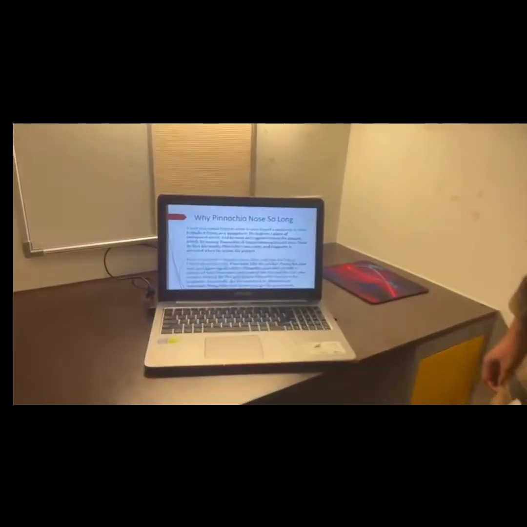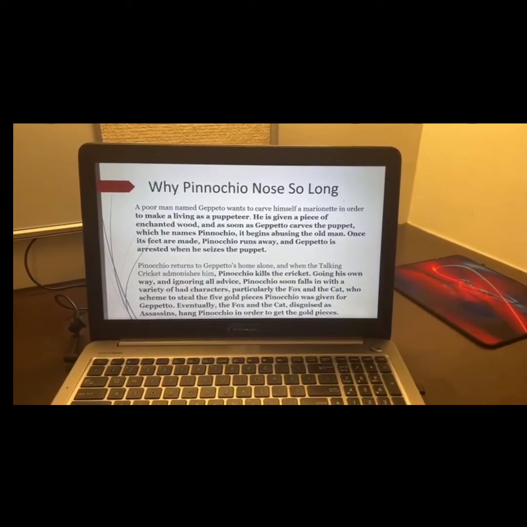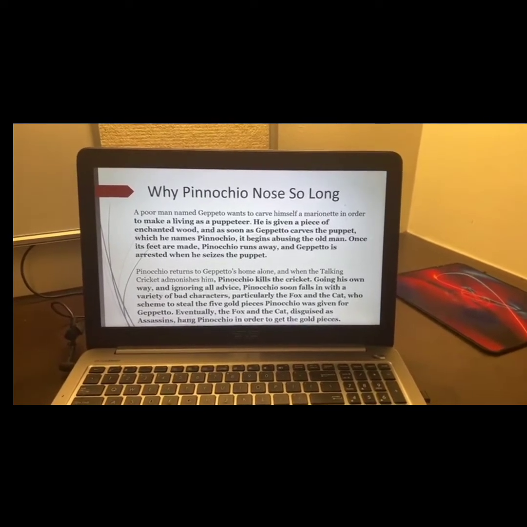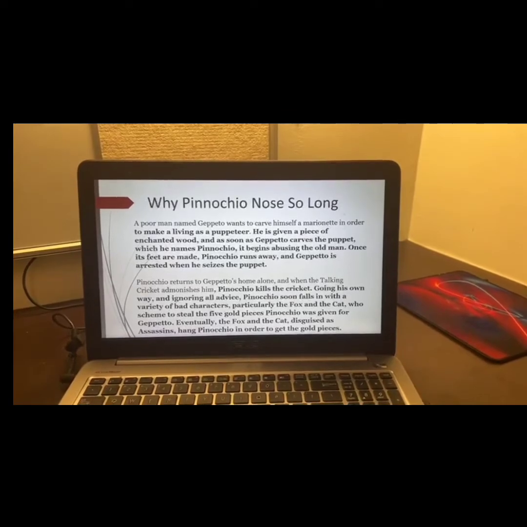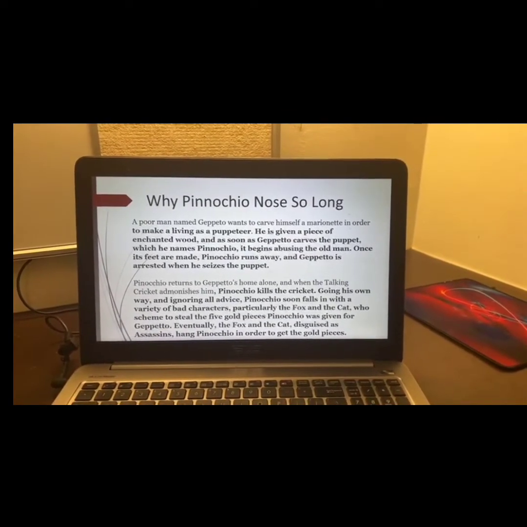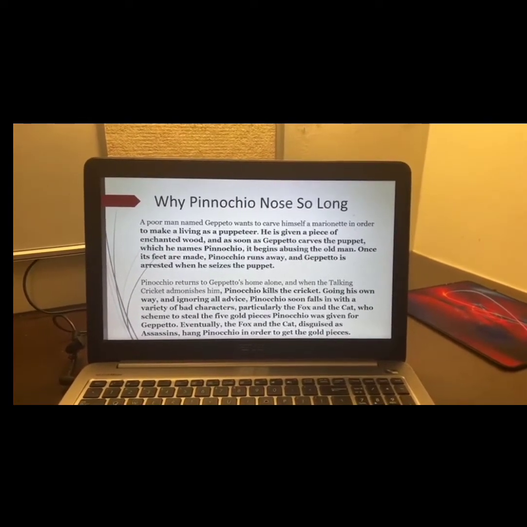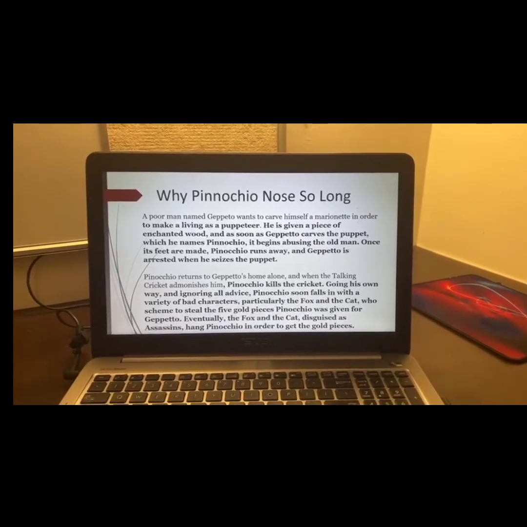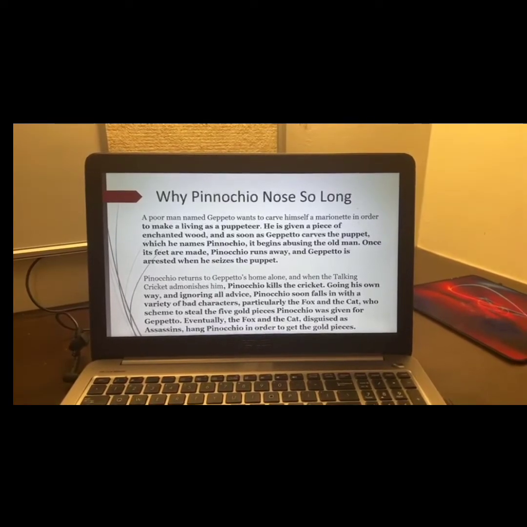A poor man named Geppetto wants to carve himself a marionette in order to make a living as a puppeteer. He is given a piece of enchanted wood, and as soon as Geppetto carved the puppet with the name Pinocchio, it begins abusing the old man. Once its feet were made, Pinocchio ran away, and Geppetto is arrested when he seizes the puppet.